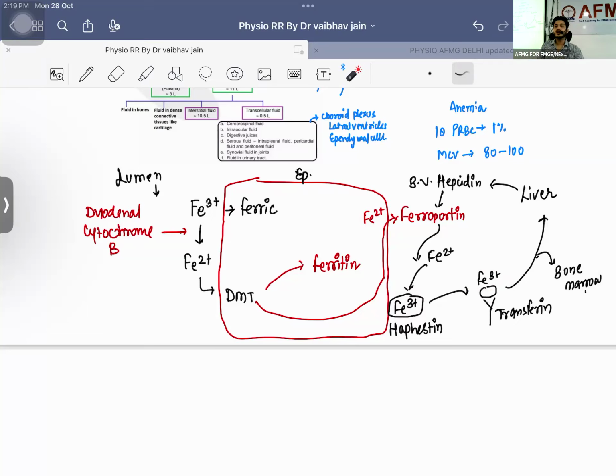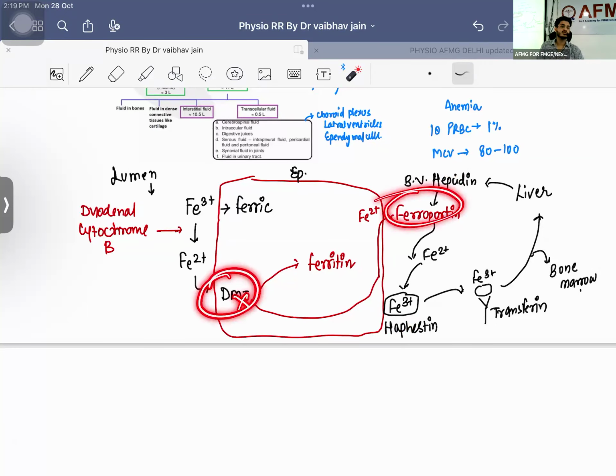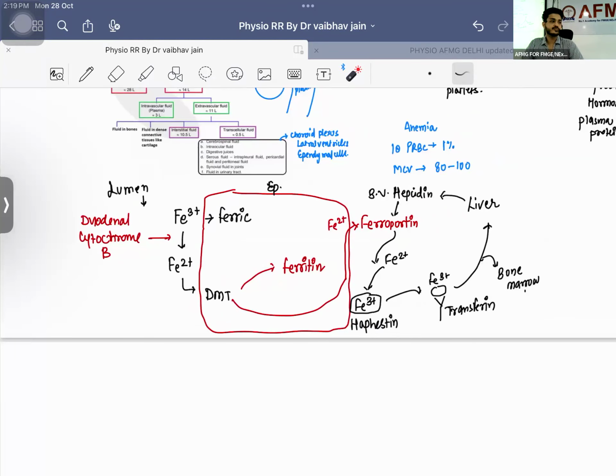So this is what is going to happen whenever lots of iron is coming and getting deposited, whenever there is brake failure. Very important. You can expect a question from here. This is hepcidin, this is hephaestin, this is the duodenal cytochrome B and DMT. They have already asked about these two questions. There is a high chance they can ask you a question from here, right?